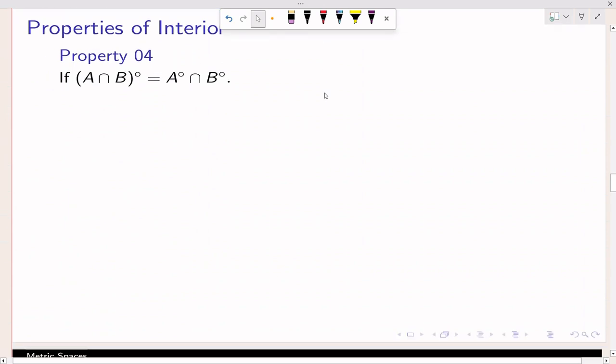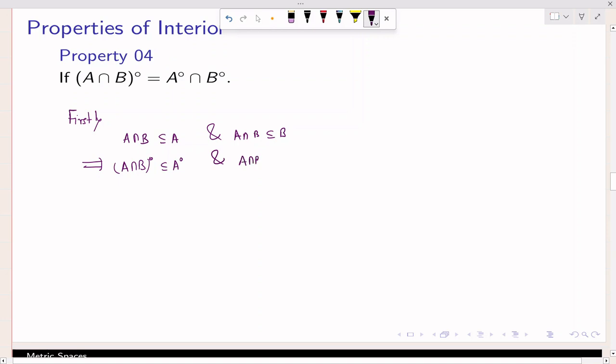I want to show that (A intersection B) interior is equal to A interior intersection B interior. So basically it is quite obvious. Firstly, we can write down some easy steps: A intersection B is always contained in A, and A intersection B is always contained in B. So this implies, as per the previous property, (A intersection B) interior is contained in A interior and (A intersection B) interior is contained in B interior.